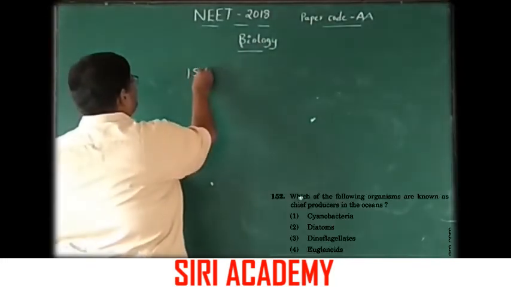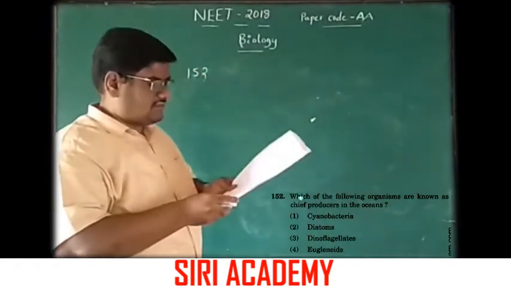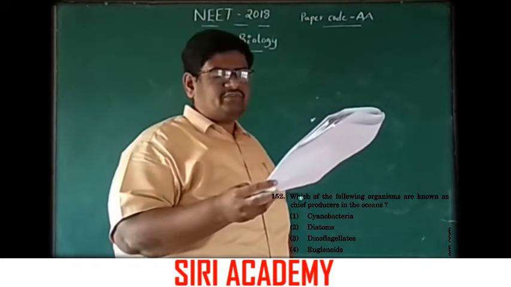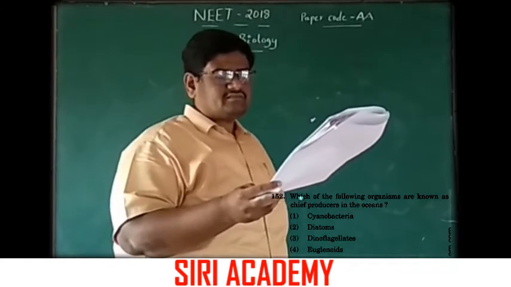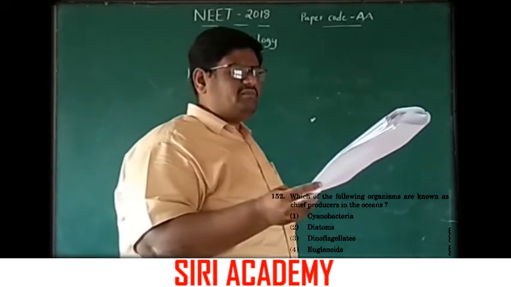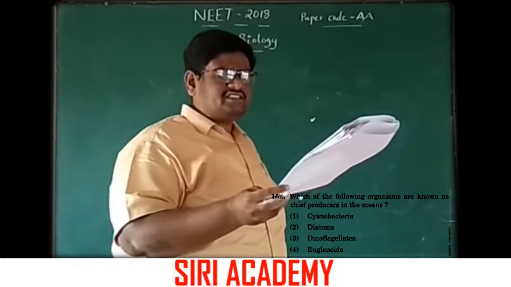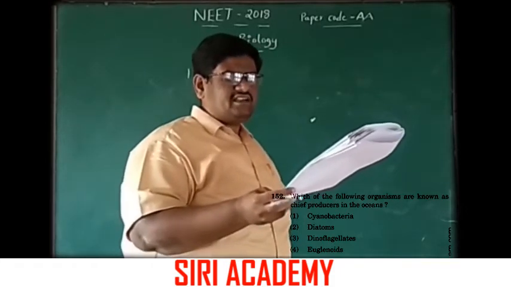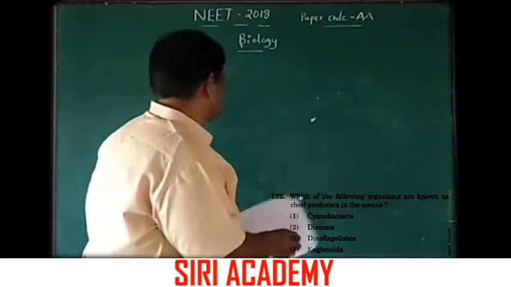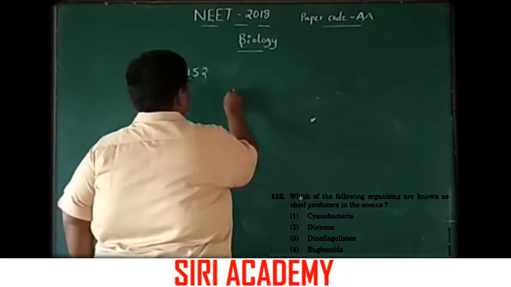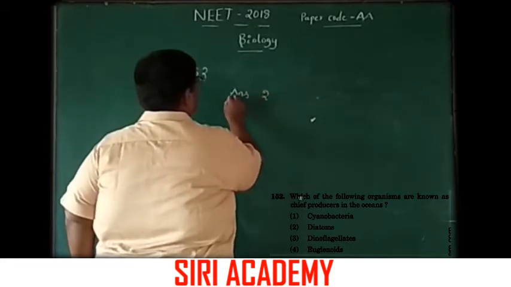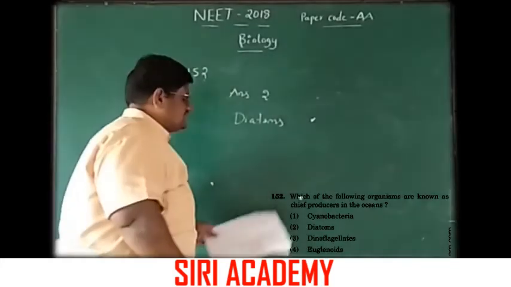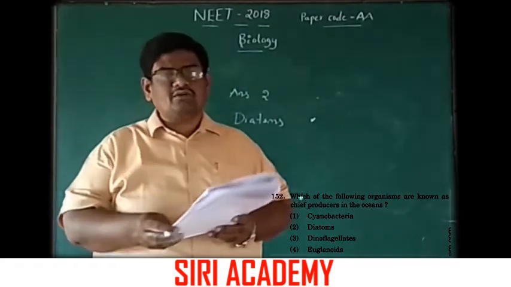Number 152. Which of the following organisms are known as chief producers in the ocean? Direct question, important one. Option 1 cyanobacteria, option 2 diatoms, option 3 dinoflagellates, option 4 euglenoids. The answer is diatoms. Diatoms are chief producers in the ocean.